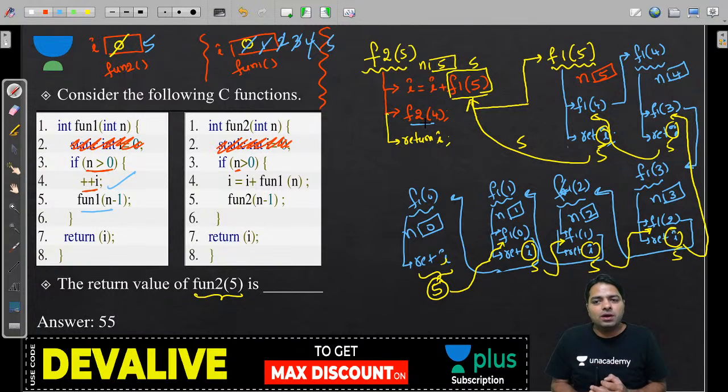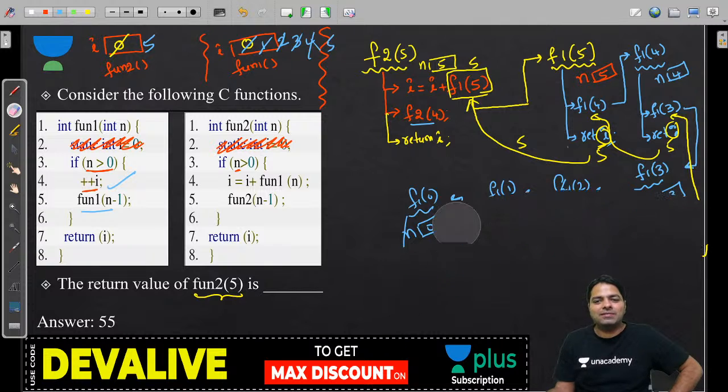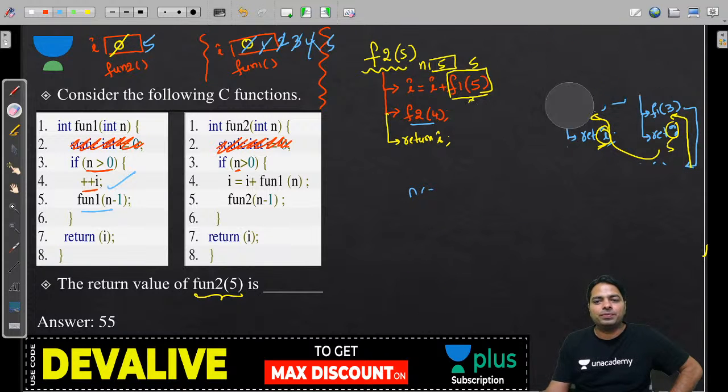for f2 of 4? When you call f2 of 4, it increments I. It increments I, but which I? f1 of I. So f2 of 4 is exactly similar to this one. I have to delete everything to understand again, guys. So I'm deleting this just to have clarity about what's going to happen now.